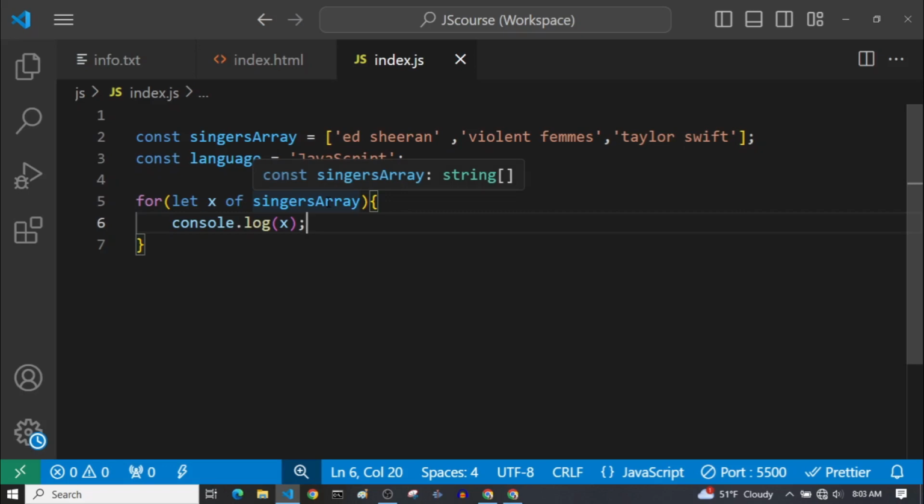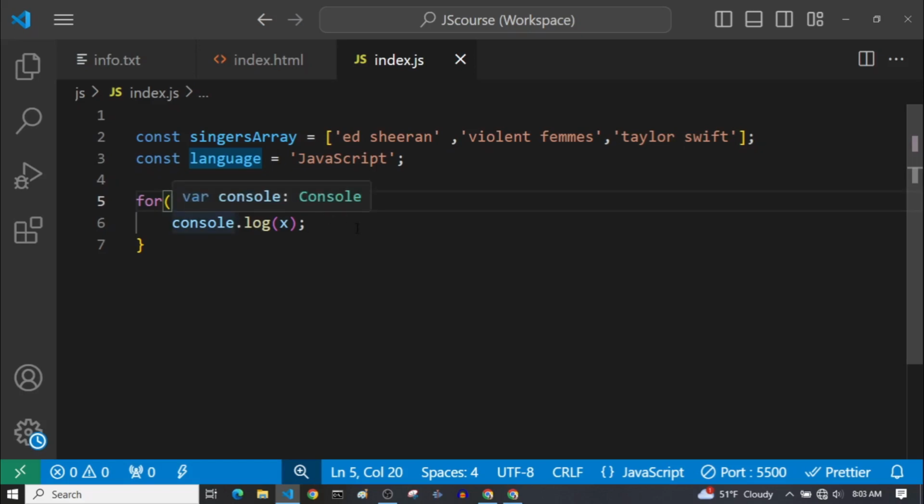And just like this, we can use this for of loop with our strings as well. So if we change this to language, as you can see here, this language stores the JavaScript text. And now when we are saying for let x of language console.log x, every time this loop runs, this x will be a single element within this string.